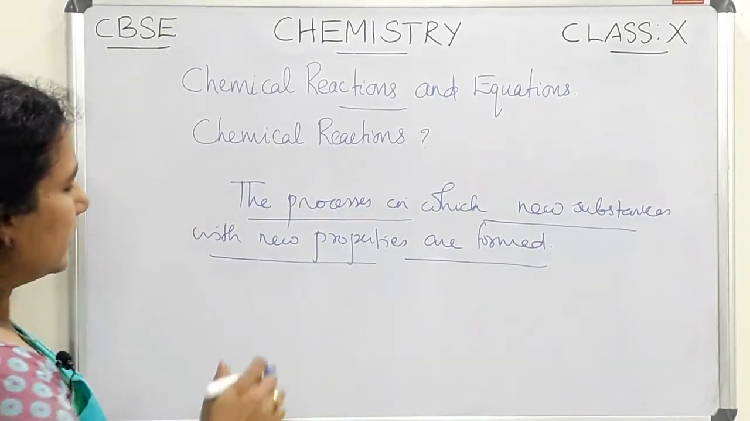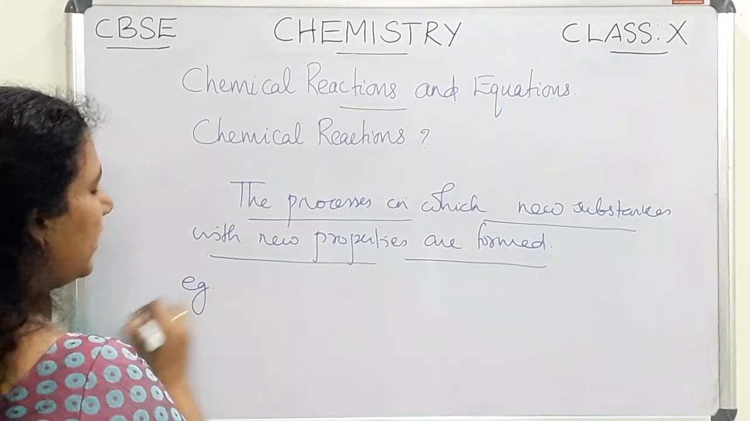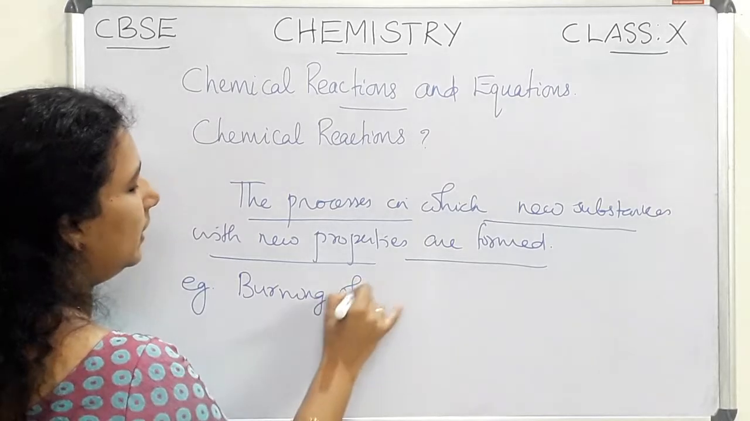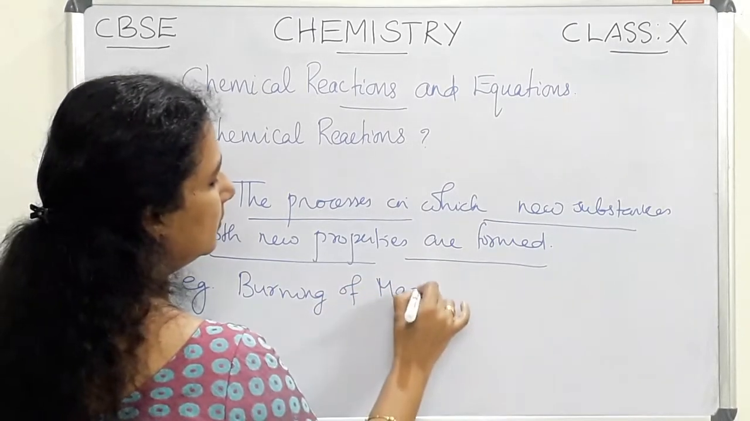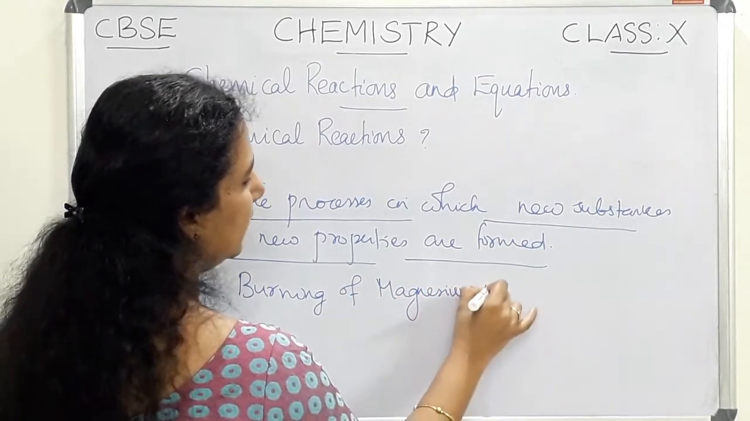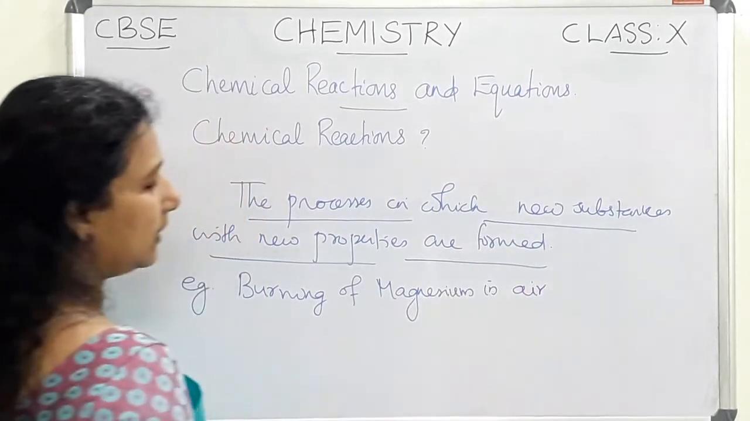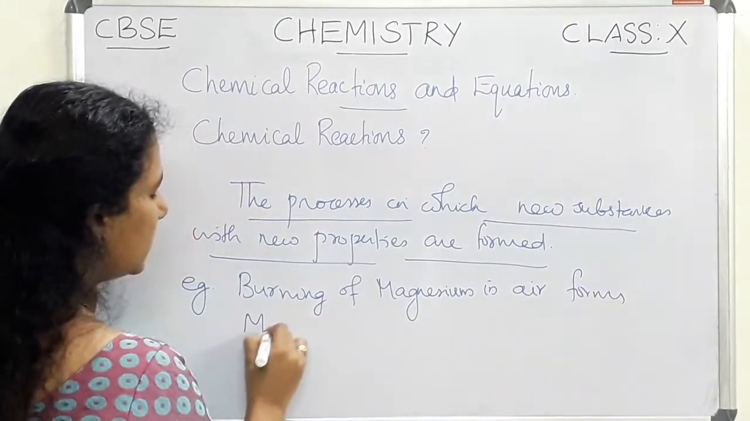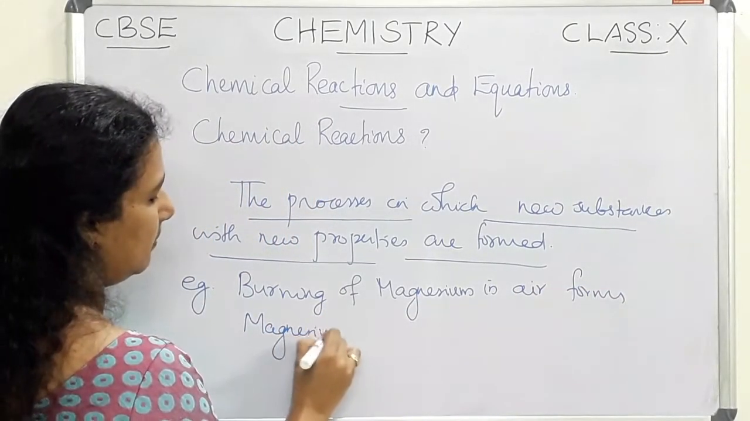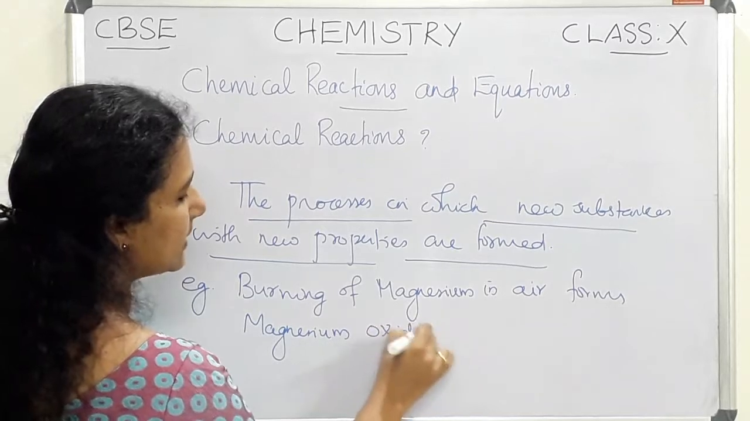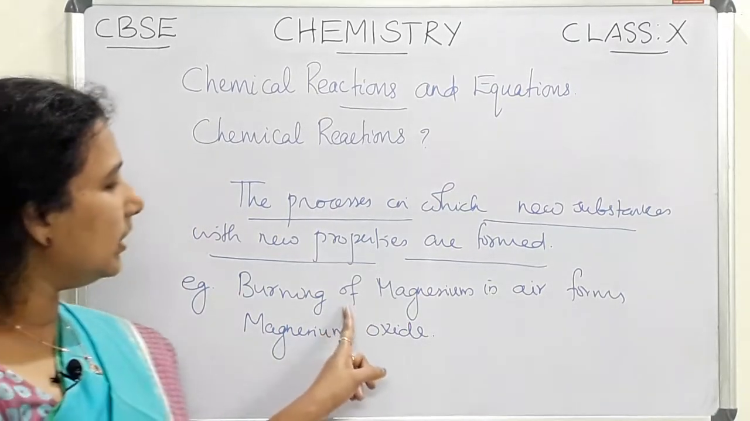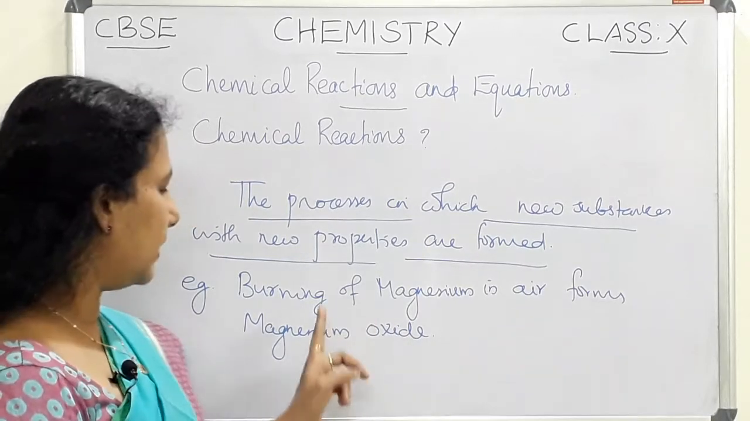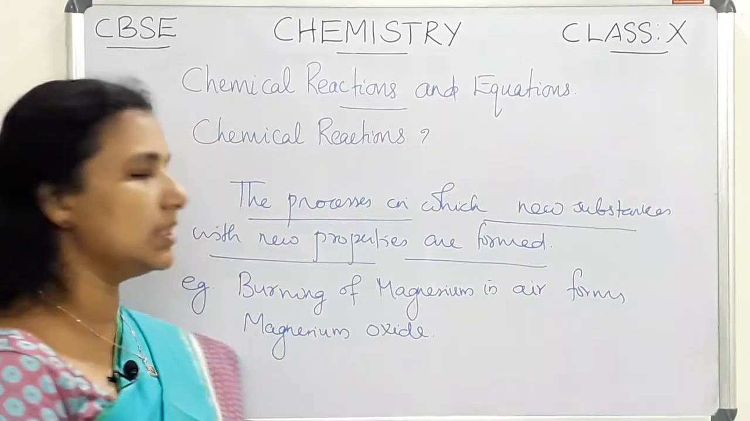So let us consider one example of a chemical reaction, that is burning of magnesium in air. Burning of magnesium in air forms magnesium oxide. So this is an example of a chemical reaction.